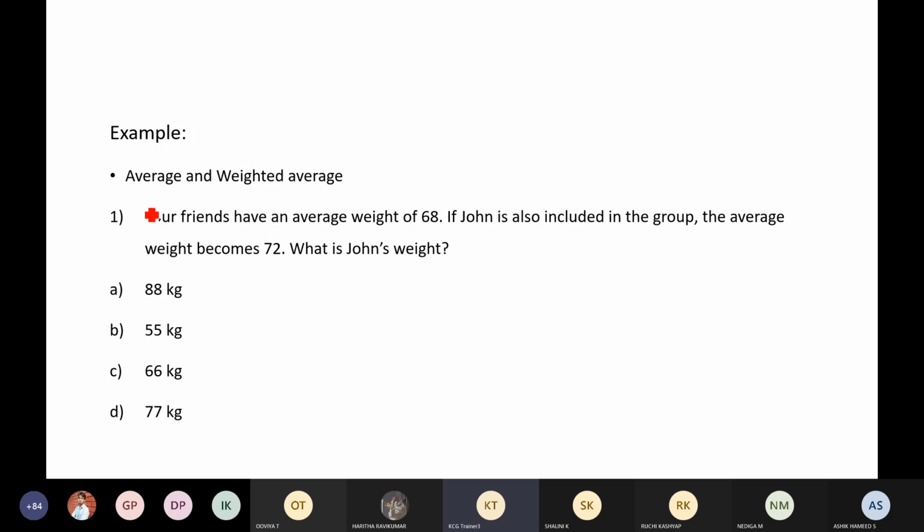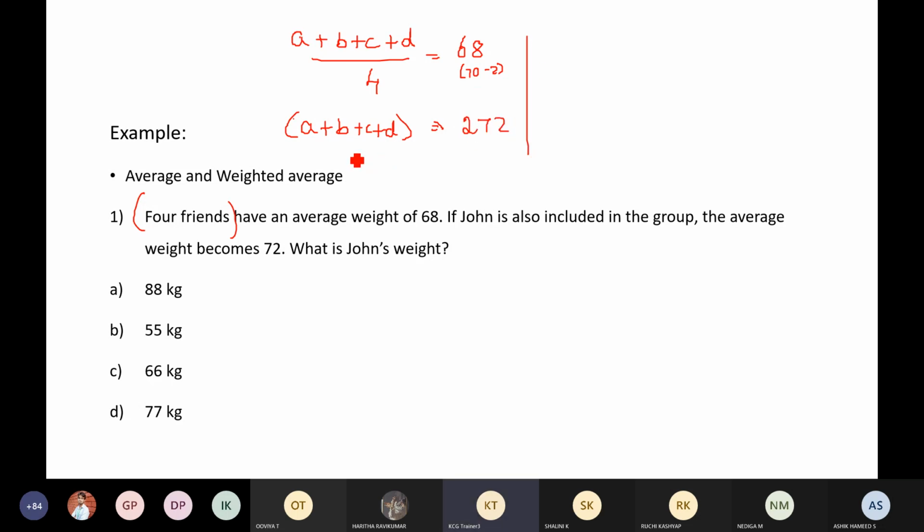Okay, so first of all, listen here. There are 4 friends, right? Let me name them A, B, C, D. Their average weight is 68, which means A plus B plus C plus D should be 68 into 4. So this is actually 70 minus 2, so 280 minus 8. So it is 272. Correct.